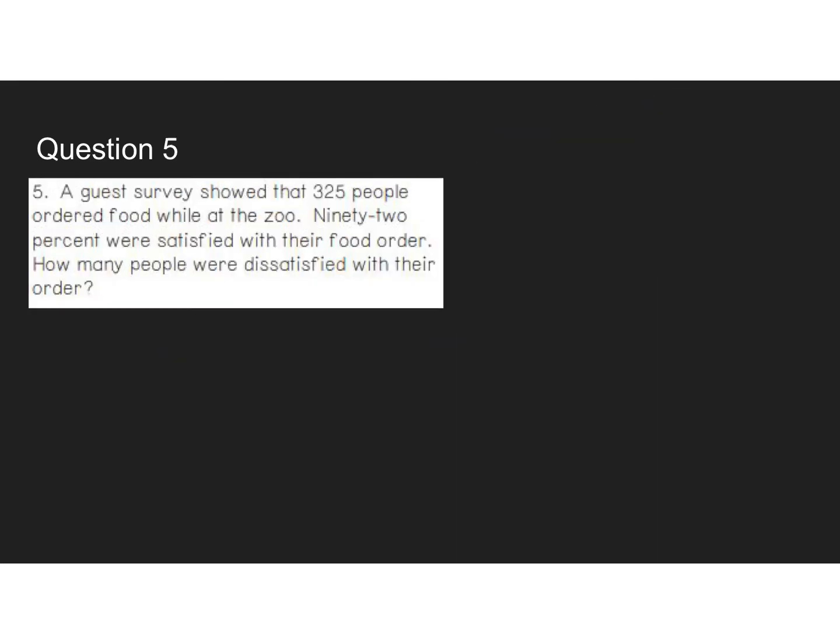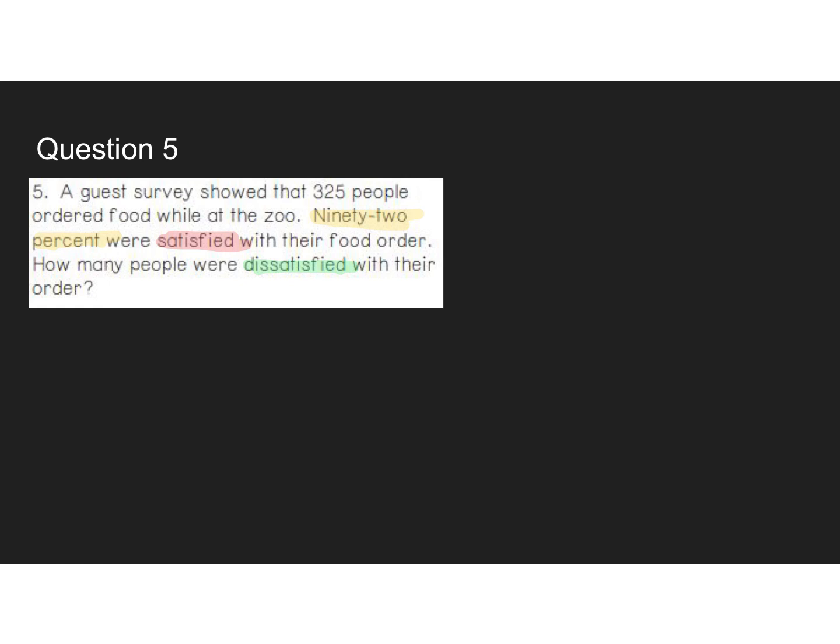A guest survey showed that 325 people ordered food while at the zoo. 92%, I don't like how they wrote that in words, so I'm going to highlight that if this was mine, were satisfied with their food order. How many people were dissatisfied? All right, so be careful here. They asked for satisfied here, but down here they're asking for dissatisfied. So that's something you want to watch out for.